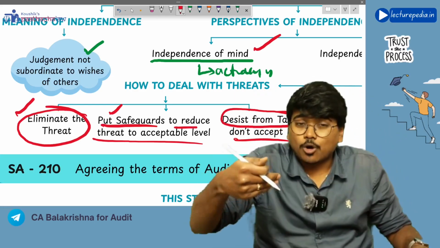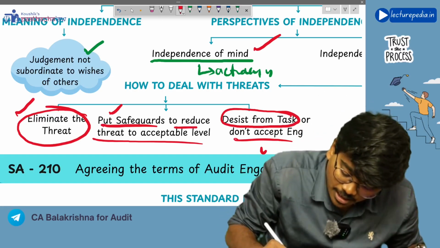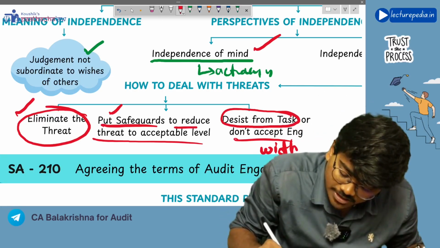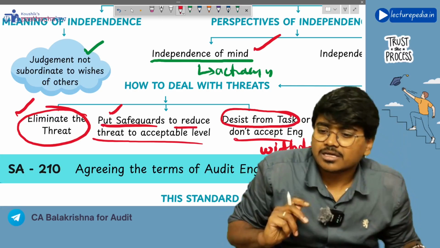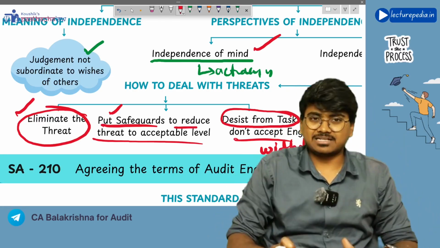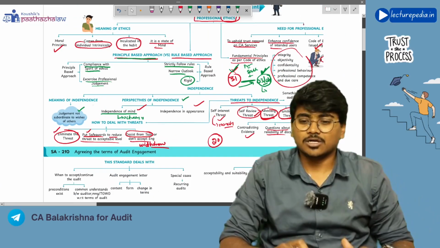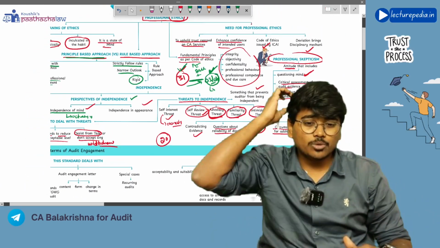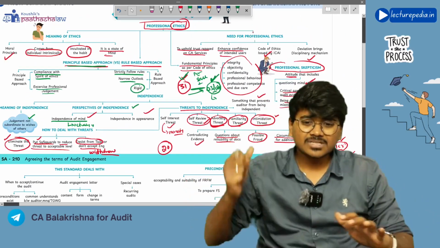Or if you have already accepted the engagement, better withdraw from the engagement if you are not able to reduce the threat to an acceptable level. Got it? So this is how you will deal with threats to